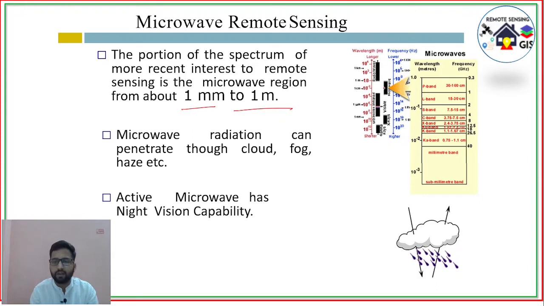So here is the microwave region, 1 millimeter to 1 meter, with wavelength in meters and frequency in hertz.